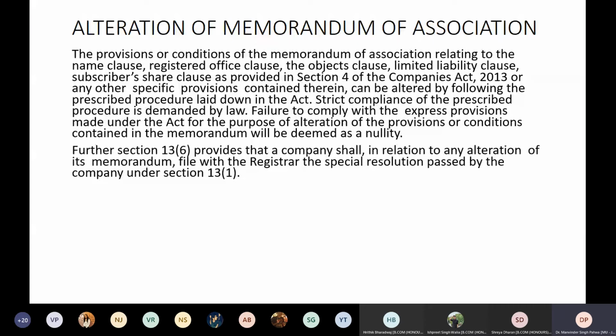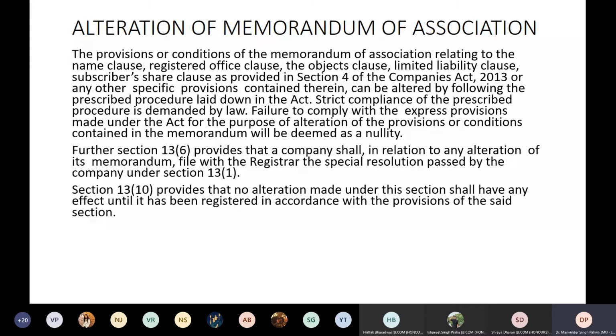Okay. Further, section 13(6) provides that a company shall, in relation to any alteration of its memorandum, file with the registrar a special resolution passed by the company. So what is to be done? The company has to pass a special resolution, and a copy of the resolution signed by the appropriate people must be filed with the registrar of companies, stating that we have resolved to change it. Now section 13(10) provides that no alteration made under this section shall have any effect until it has been registered in accordance with the provisions of the said Act.